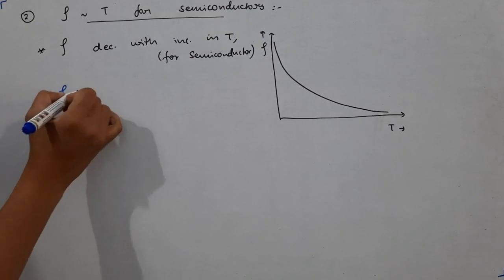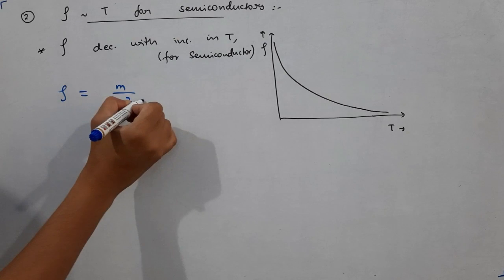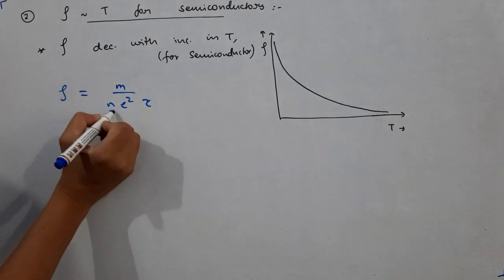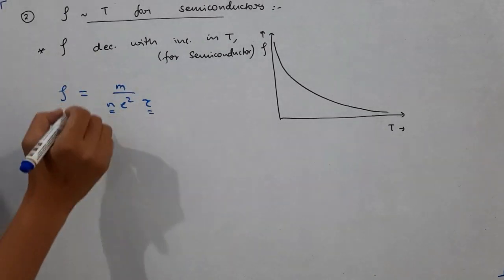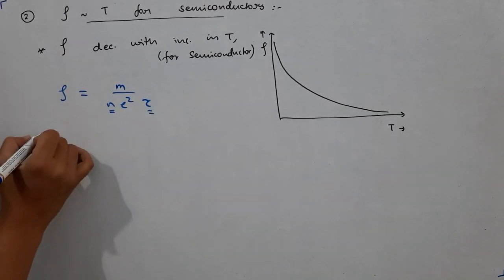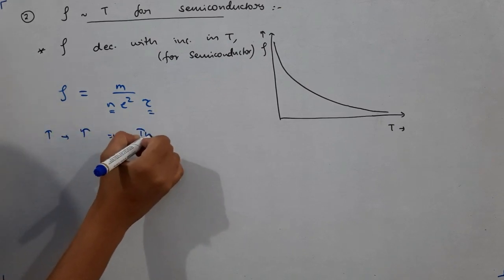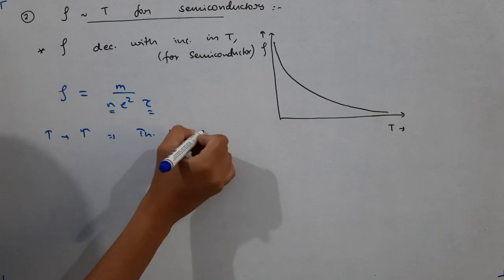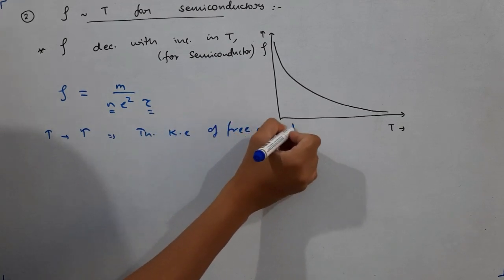So we have seen rho is equal to how much? m upon n e square tau. So there are two factors, one is n and one is tau. Tau, what we have discussed in the case of metals, remains the same. In semiconductors also, if temperature is increased, the thermal kinetic energy of free electrons will increase.